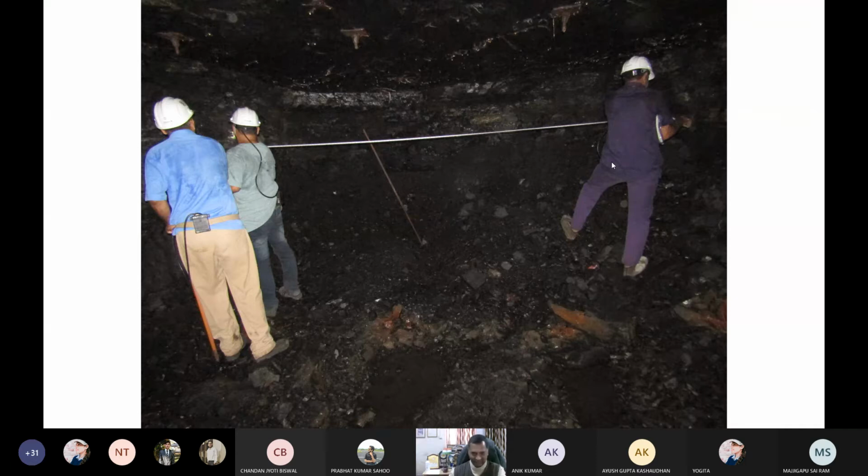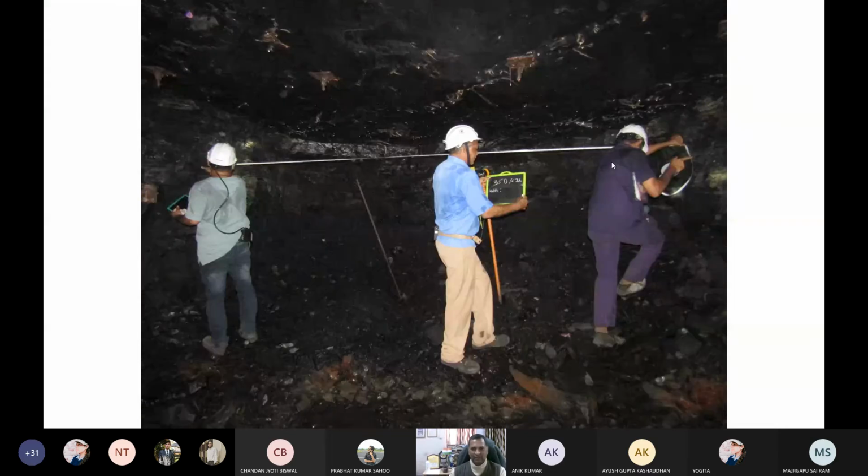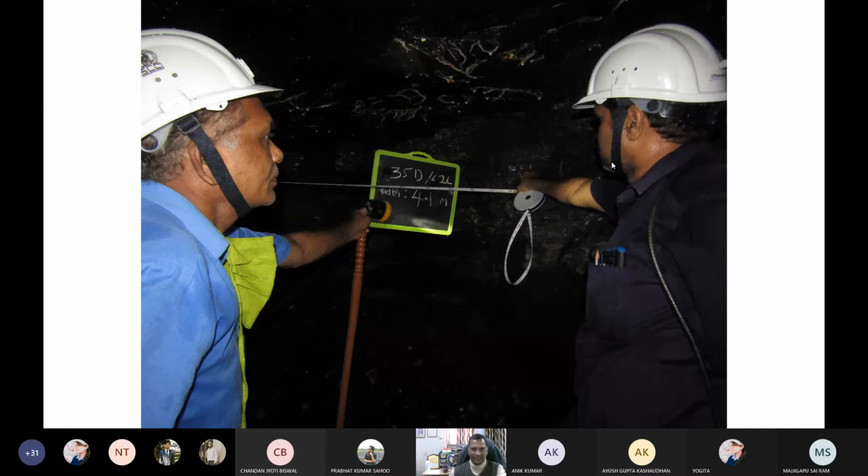Now you are at the face where people are working, and this is the width of the working. That's why, for you, my beloved students, I made this. This is not taken long back. This is only recent, as part of an investigation, I told their officials and they made it for us. Now you see 35 dip of 41 level. This is a 4.1 meter width of the working.